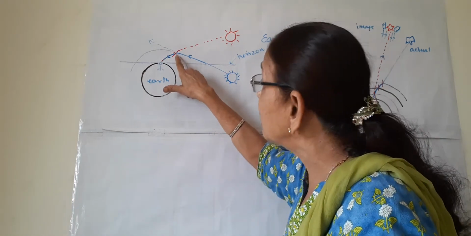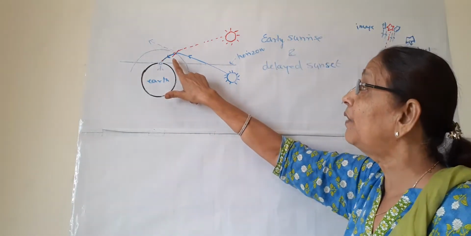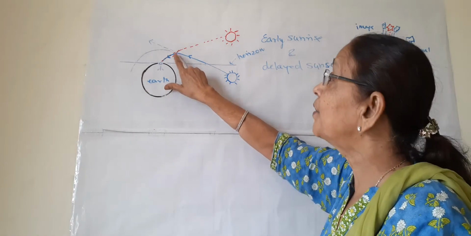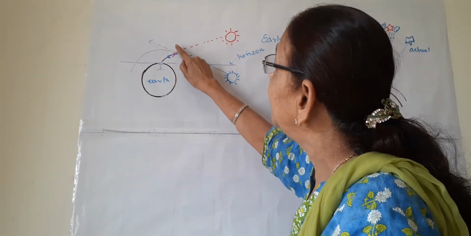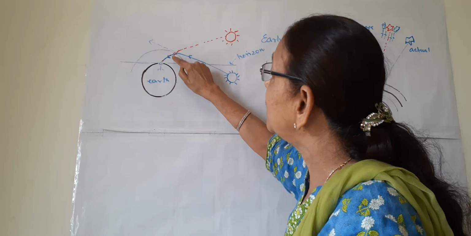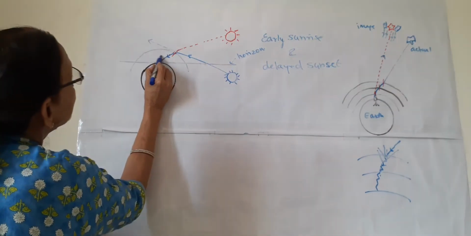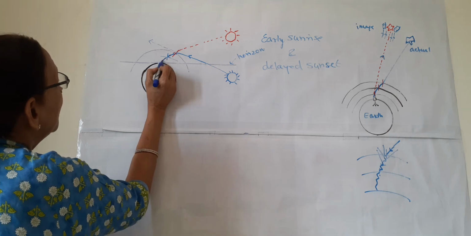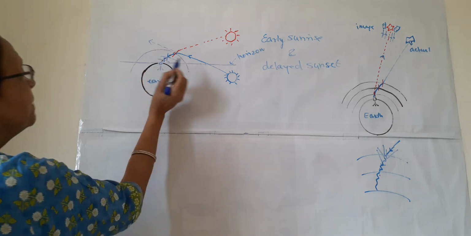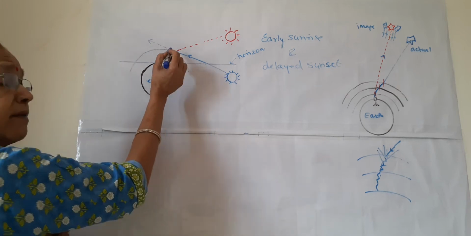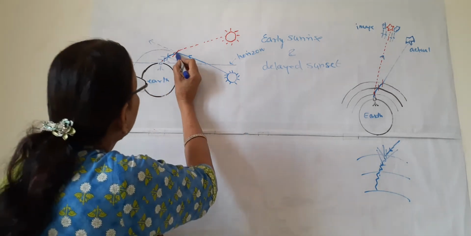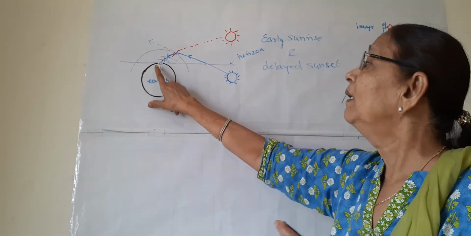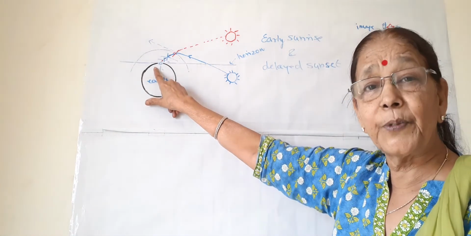But as it falls on the layers of the atmosphere of Earth, due to its denser nature, it curves, it refracts. If this is the normal, it bends towards the normal. Suppose this is the second layer, here is the normal, again it bends towards the normal. So this straight ray, when it enters the Earth's atmosphere, bends, and this curve is now entering the eye of the observer.